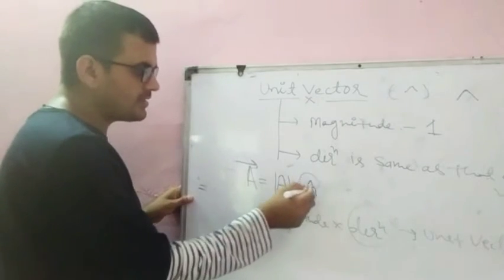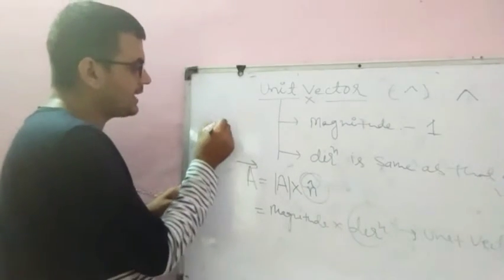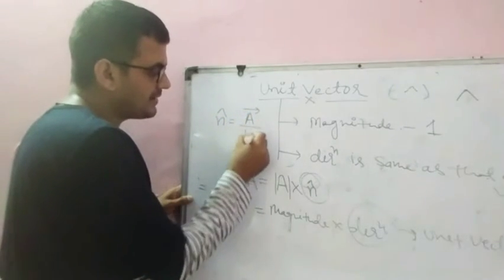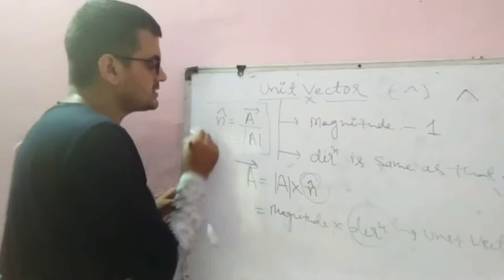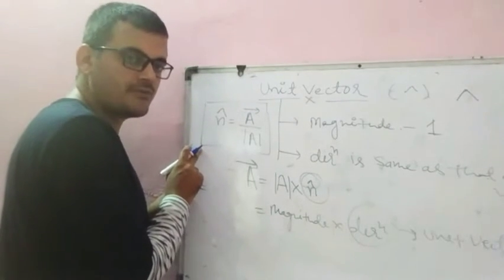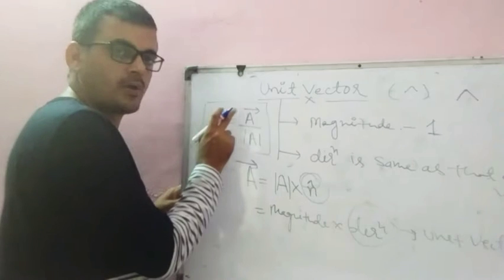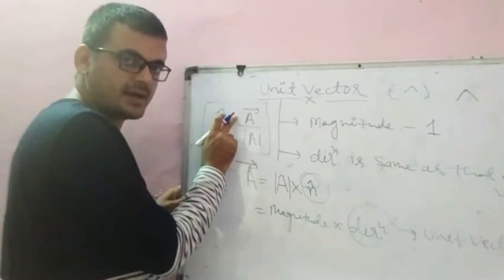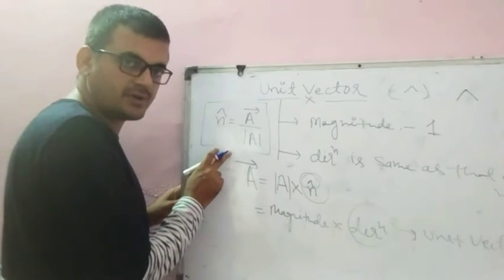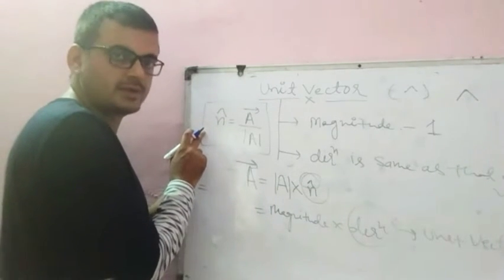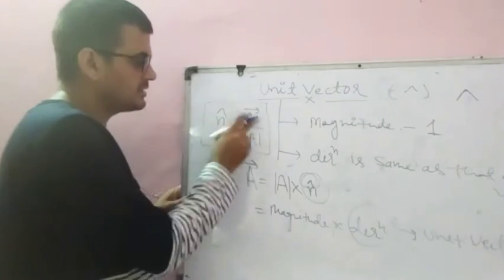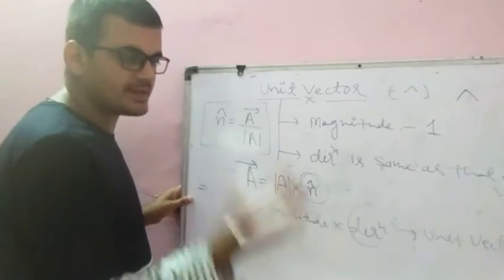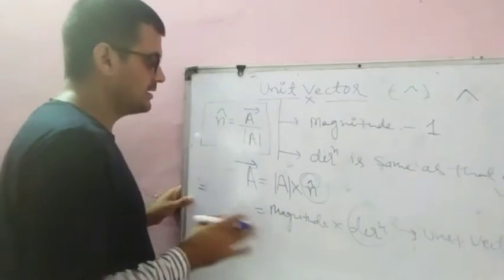What will be the value of n cap? n cap will be vector A upon magnitude of A. This is the formula of unit vector. When any vector is divided by its magnitude, then we will get the unit vector. Its magnitude is always 1, and its direction is same as that of the vector.